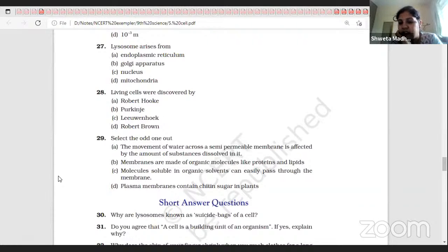Chitin is present in bacteria, not in plant or animal. Why are lysosomes known as suicidal bags? Lysosomes have digestive enzymes in them, so they can digest foreign materials, but sometimes they can destroy the cell itself, which causes killing of the cell, because of which lysosomes are called suicidal bags of the cell. If the cell dies, ruptures, then it will burst open and digest the entire cell.